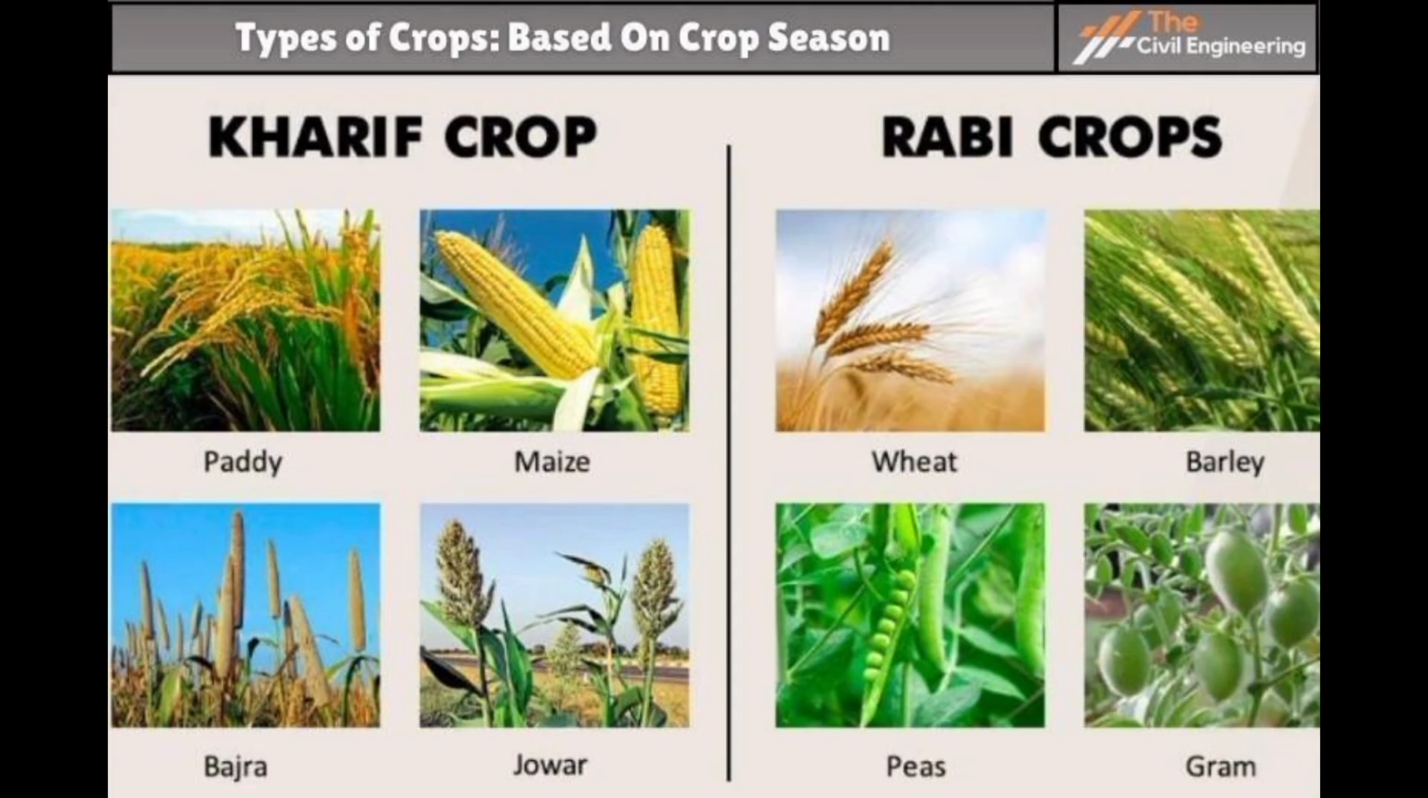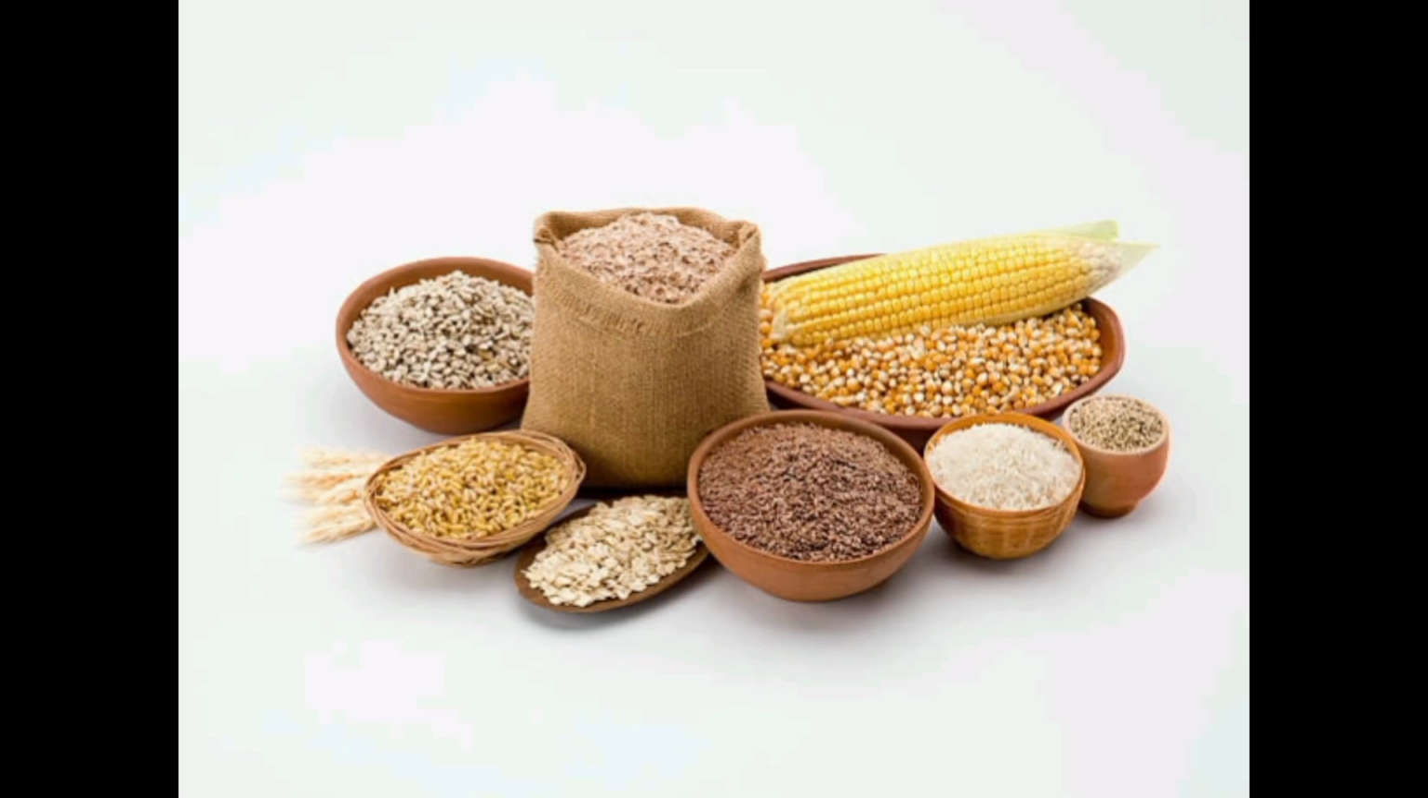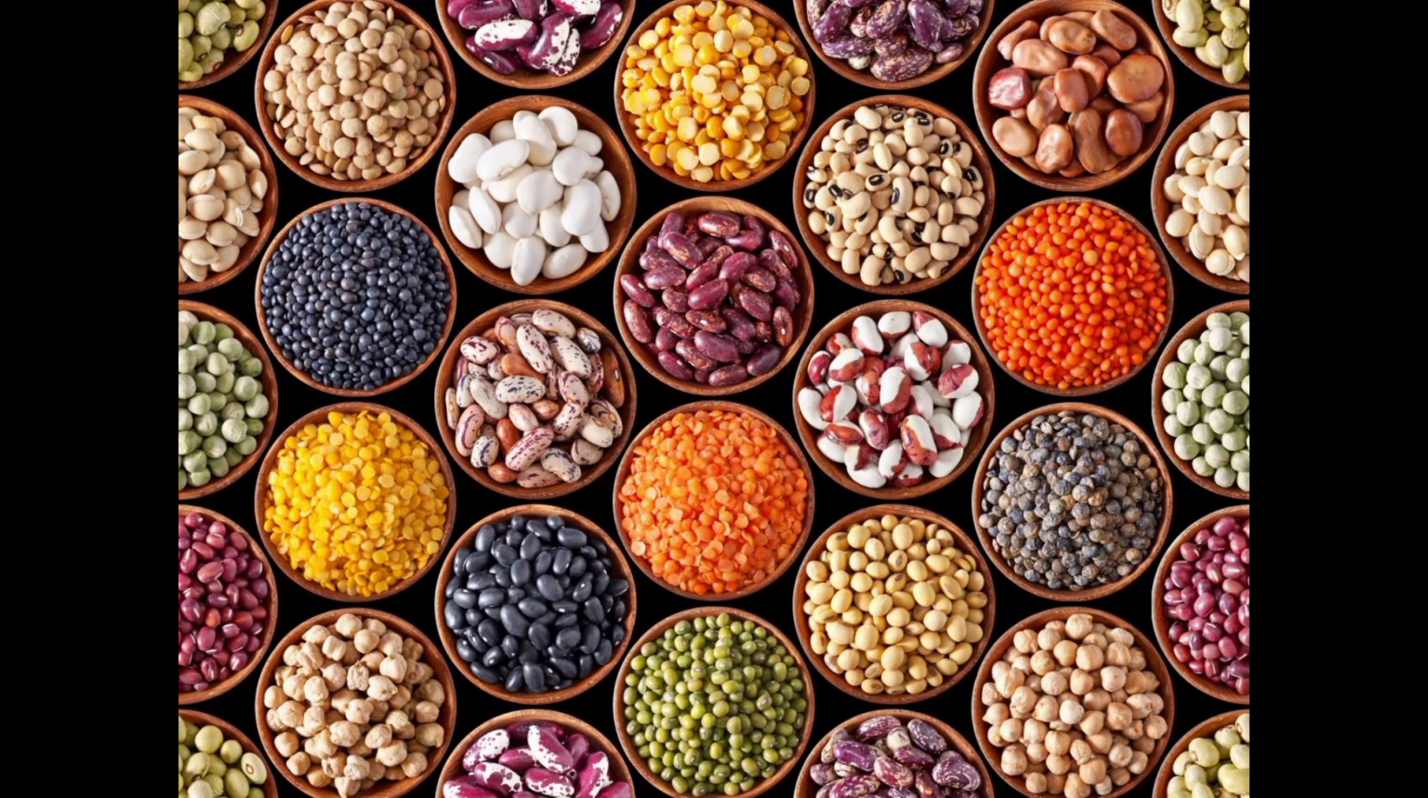There are a few kinds of crops: cereals, pulses, oil seeds, fiber crops, root crops, and tuber crops. The examples of cereals are wheat, rice, and maize. Another one is pulses. The examples of pulses are gram, pea, and bean. These pulses are healthy and good for our health.